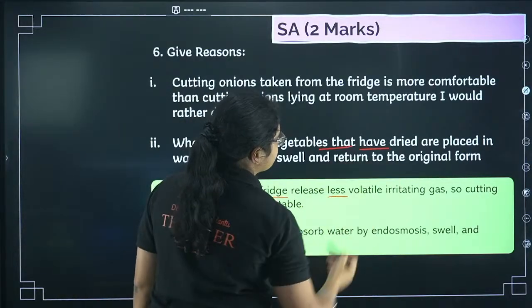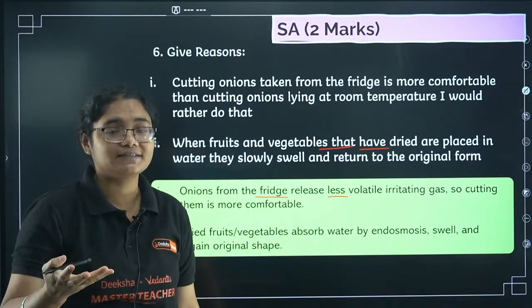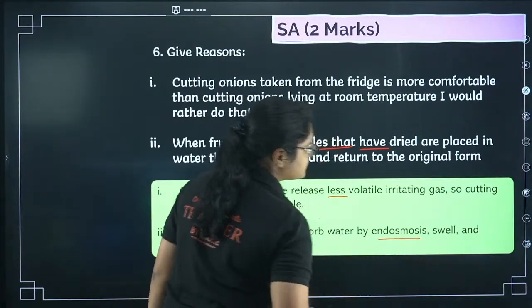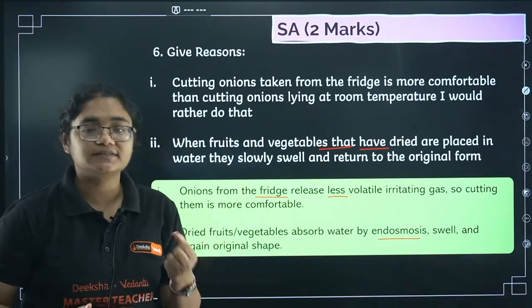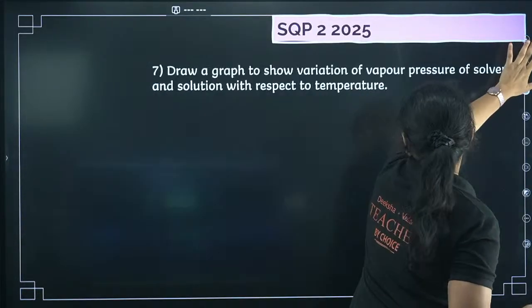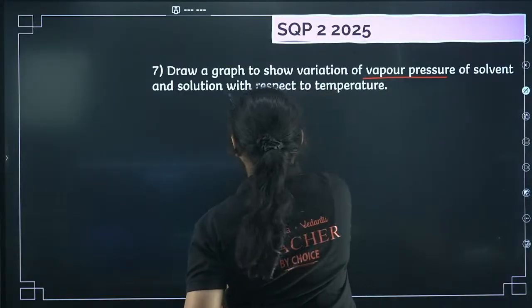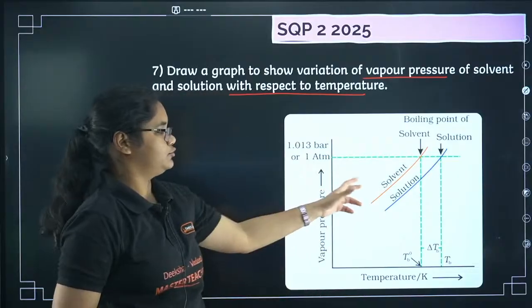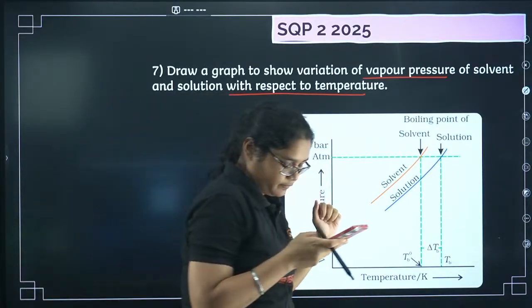And fruits and vegetables, when they have dried and you put them back into the water, they swell again. The reason here is endosmosis. When you put them in water, osmosis takes place, and that is the reason here. Next, draw a graph to show the variation of vapor pressure of solvent with respect to temperature. So this graph you can draw for solvent and solution. Solution vapor pressure will be less than that of the solvent.